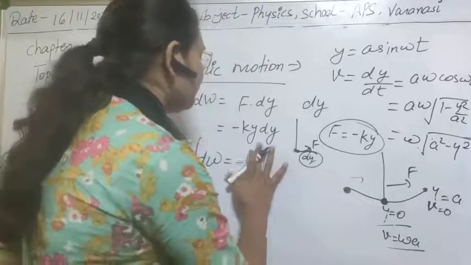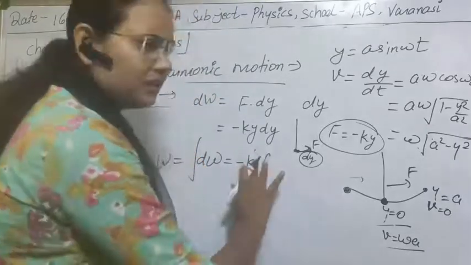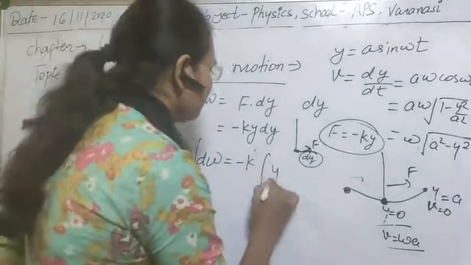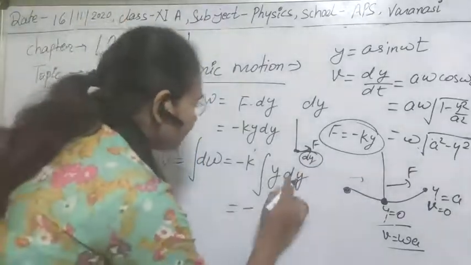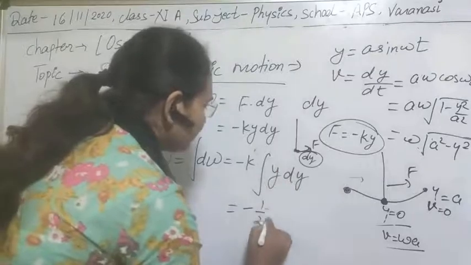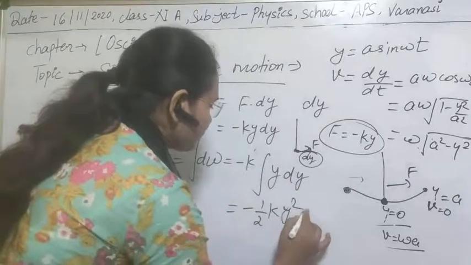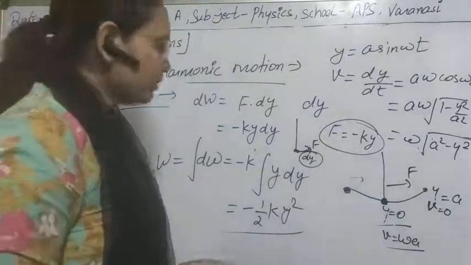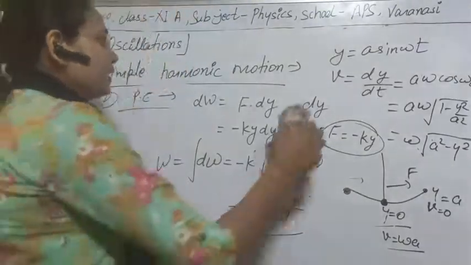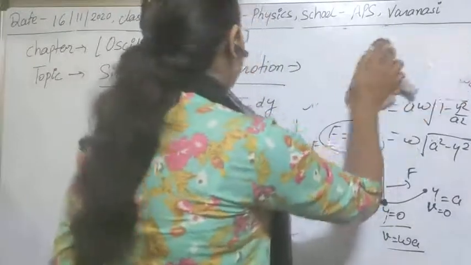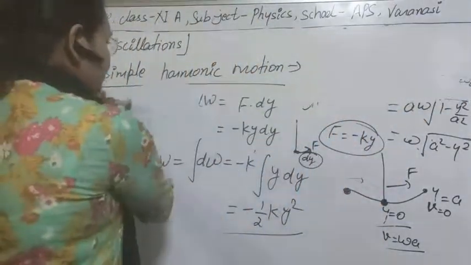Just calculate first the general equation. When you integrate it, you obtain half k y square. As you know, this is elastic potential energy. In case of a particle executing simple harmonic oscillation, it is always elastic potential energy.